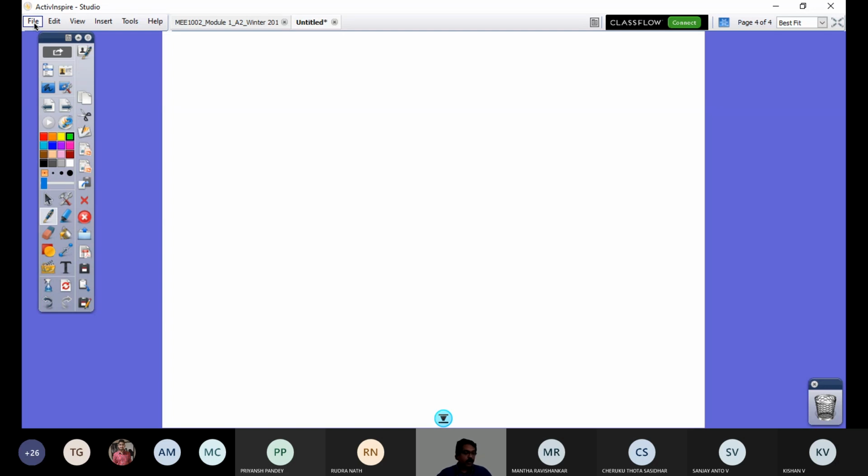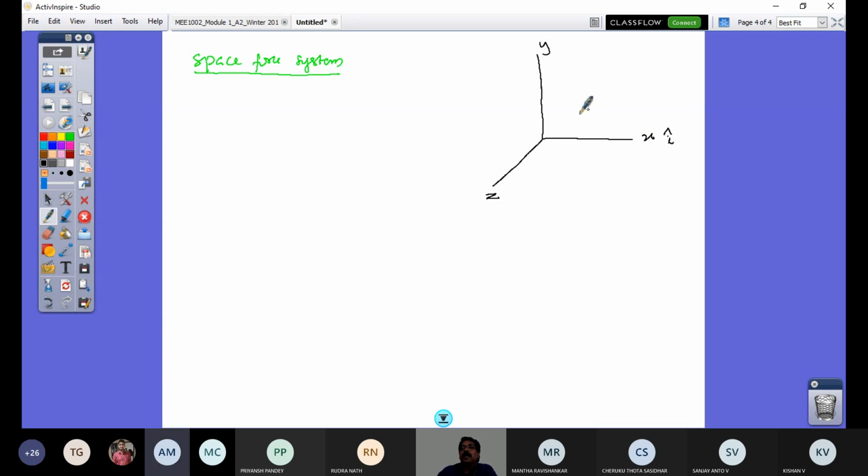Let me take this example problem: a space force system. When I have a space force system, obviously that immediately comes to your mind: you have the x-axis, y-axis, and z-axis, a rectangular right-hand coordinate system, or Cartesian coordinate system. You know these axes are represented by the unit vectors.